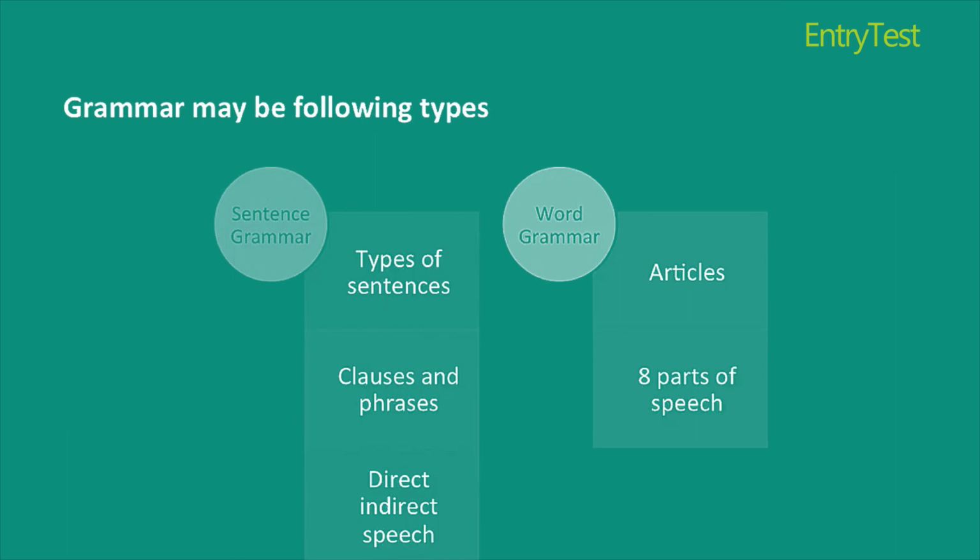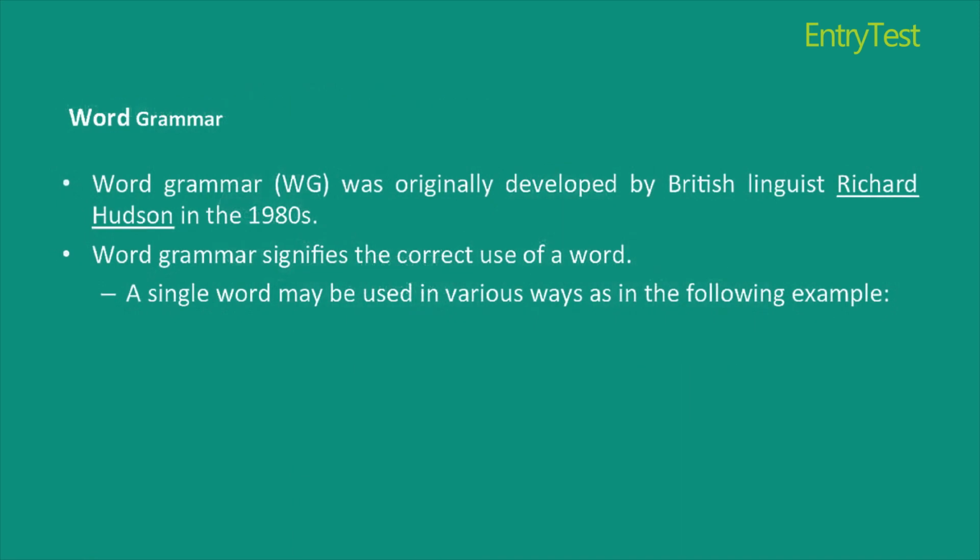In the sequence, word grammar always precedes sentence grammar. In other words, sentence grammar follows word grammar. We start our discussion of word grammar and understand why do we need to use word grammar. Word grammar is required to understand whether or not this word is correct to be used in this sentence or not.